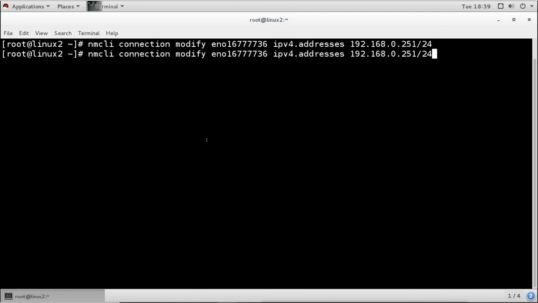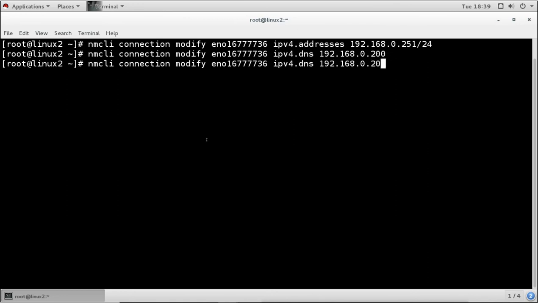Then the DNS server: I will use the Windows Active Directory domain DNS server. So this is the DNS server of our Windows server, and this is the domain name for the Active Directory domain.